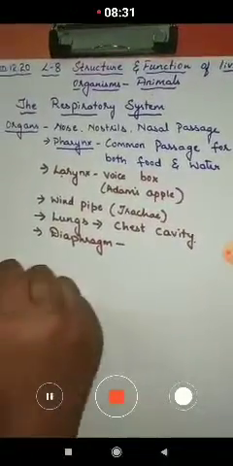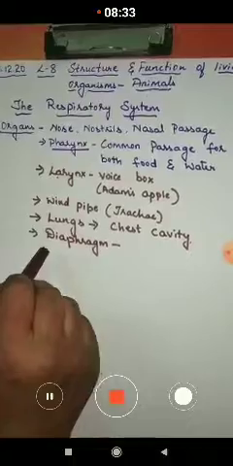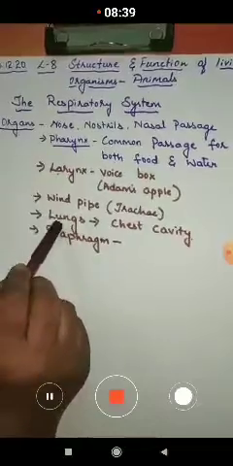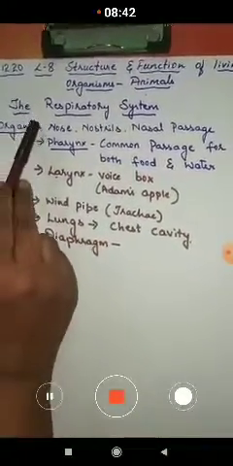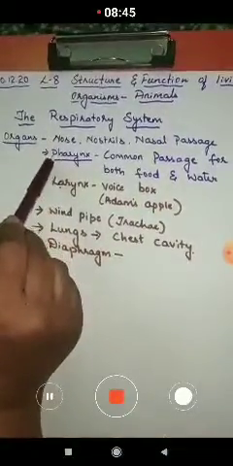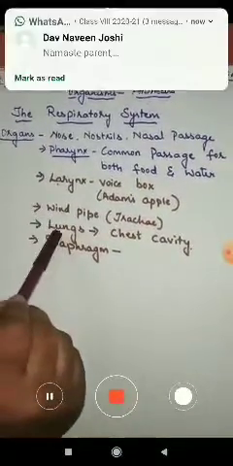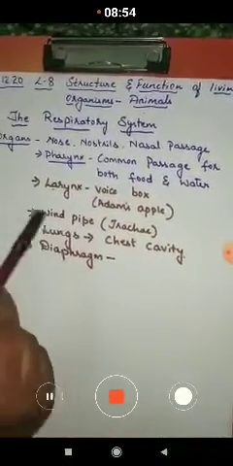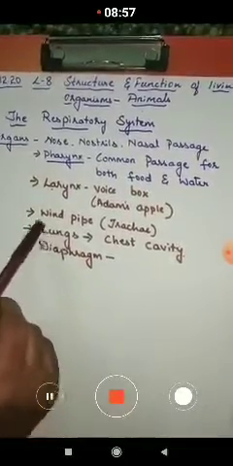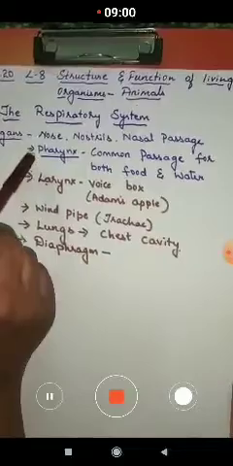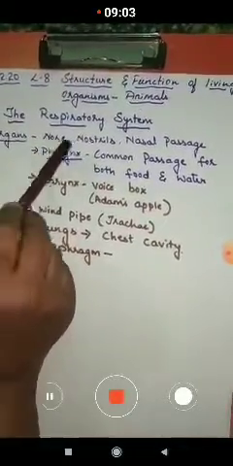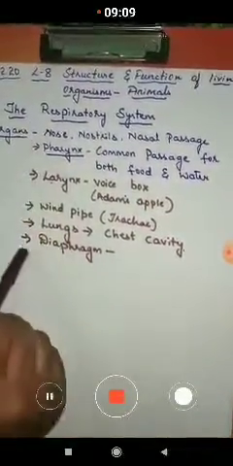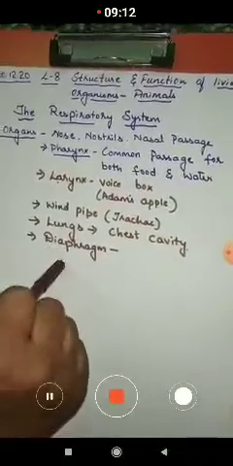from our body. This carbon dioxide, which is not needed by our body, passes from the lungs in the reverse direction, as the air has entered in this direction from nose, pharynx, larynx, windpipe, lungs. Similarly, the carbon dioxide which is not needed goes outside of our body in the reverse direction, from lungs to windpipe, from windpipe to larynx, from larynx to pharynx, and from the pharynx it moves out of our body through the nostril. So these are the organs involved in our respiratory system.